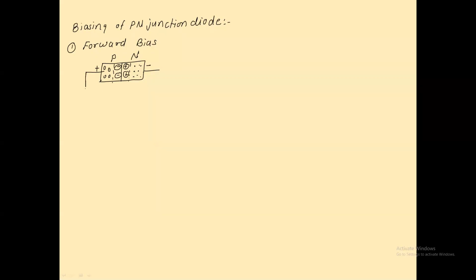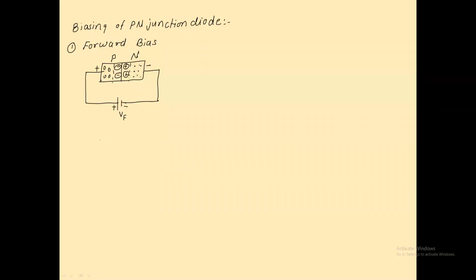So when the P region is connected to the positive terminal of an external battery, and the N region is connected to the negative terminal of an external battery, at that time we say that this diode is connected in forward bias. So here I say it is a forward bias voltage. Get my point?